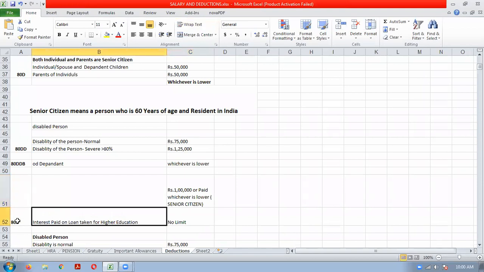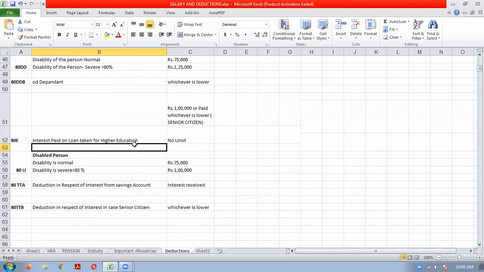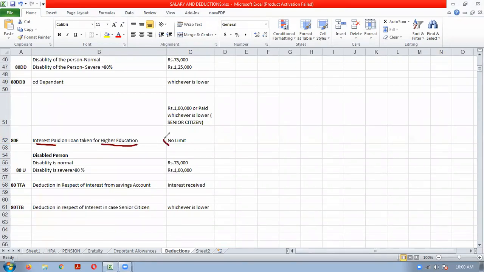Now, the next important deduction is the interest paid on loan taken for higher education. So if a person is taking a loan for higher education purpose, whatever interest is paid on that loan, he will get the deduction.